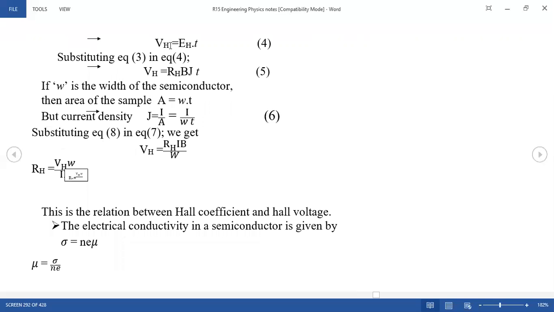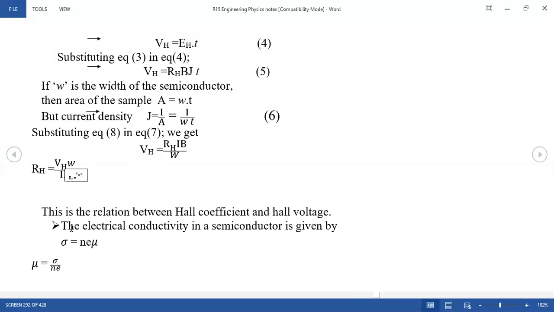This is VH, the Hall voltage. By substituting equations 3 and 4, we can get this one. And what is the sample area? This is area A. Current density J is equal to I by A, you know. By substituting equation 8, we can get this one. All these things are very simple. So RH is equal to VH t by W I. By substituting all these things, the relation between Hall coefficient and voltage is given.